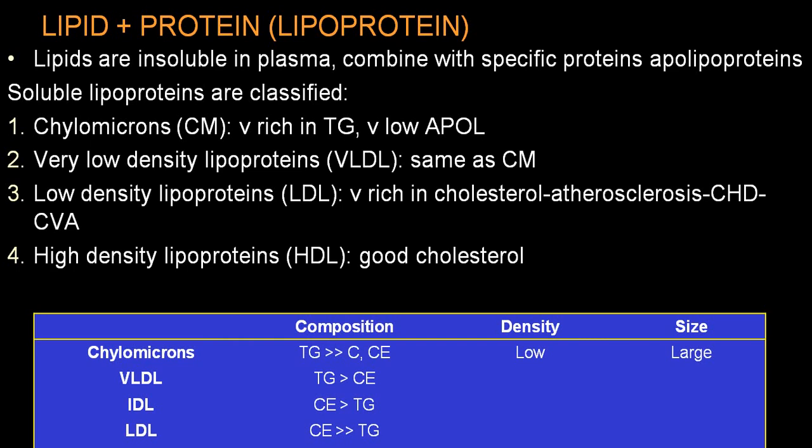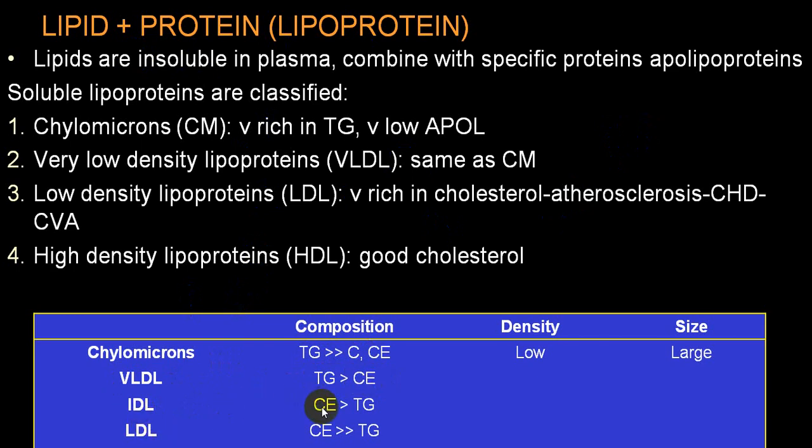So these are the different parts of lipoprotein during metabolism. Depending upon what is being elevated, accordingly you label that into different groups. Chylomicron is very rich in TG. VLDL has less quantity of TG, but still TG is more than cholesterol ester.